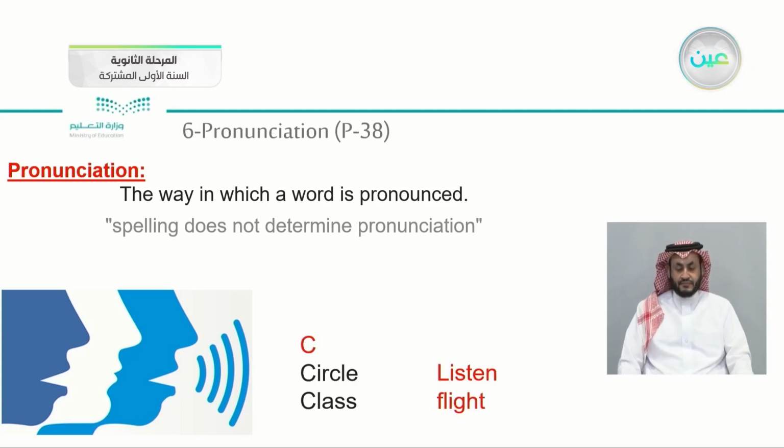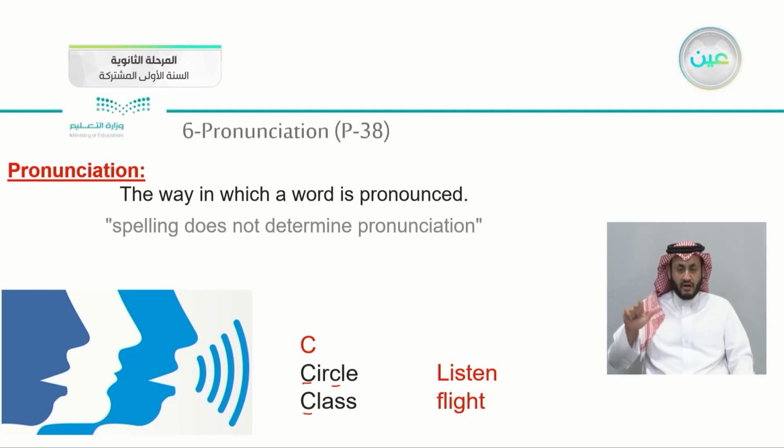Like here, we're having C letter, then we're having circle. The C here is pronounced as S, and here it's pronounced as K. Also, class, C. Same spelling, C and C there, however, it is pronounced as K. How about listen? L-I-S-T-E-N.